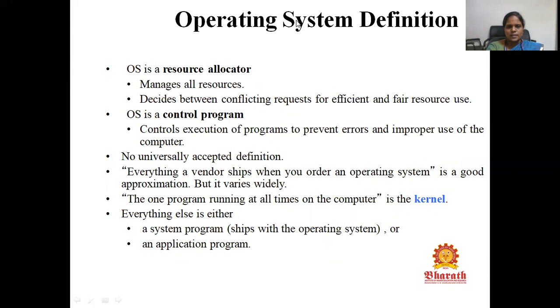Another definition for operating system is that OS will act as a resource allocator and also it acts as a control program. Why is it called a resource allocator? Because it is going to manage all the resources, doing the resource management. It decides the conflicting requests for efficient and fair resource use. It also acts as a control program because it controls the execution of programs in order to prevent errors and improper usage of the computer.